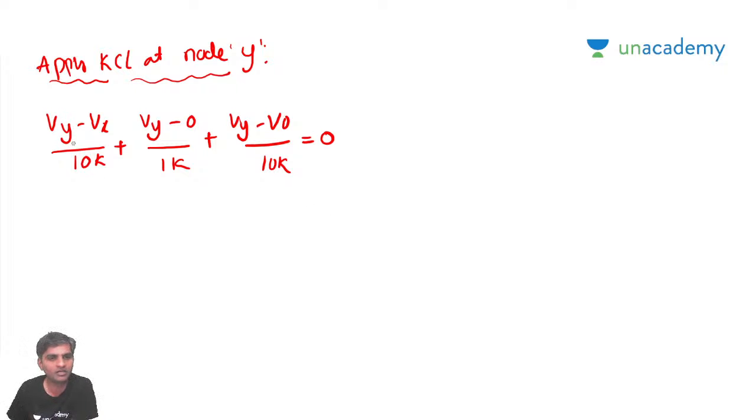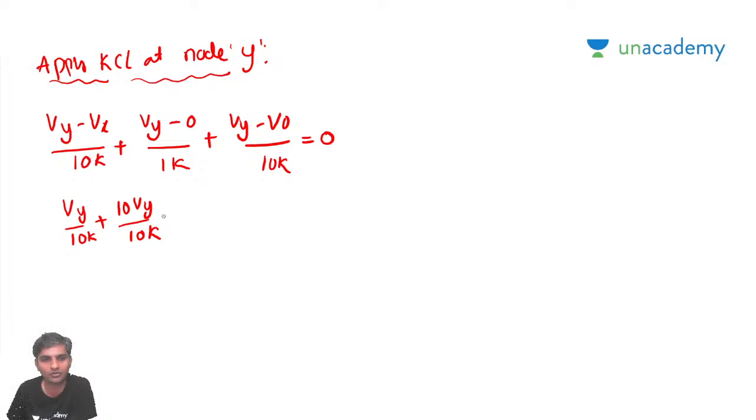So what I try to do is, anyway, we have to find out V0, yes or no? For that, I'll keep this Vy by 10k. Can I put this as 10 Vy by 10k?